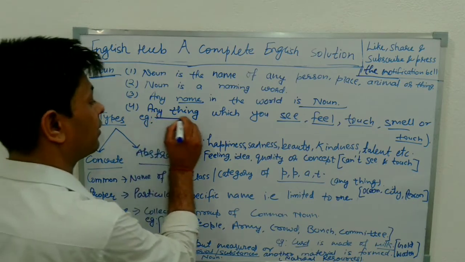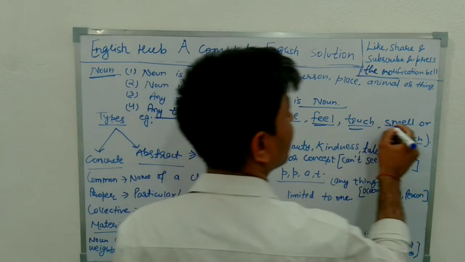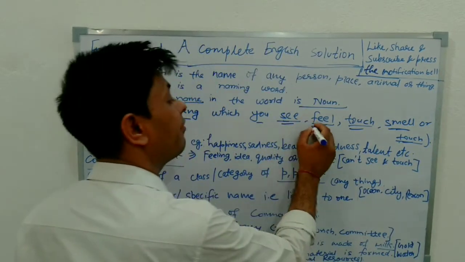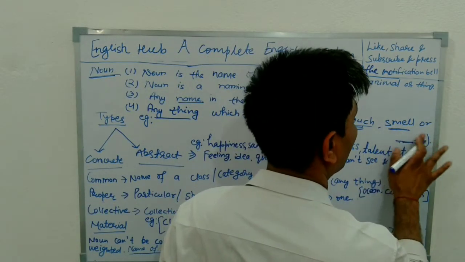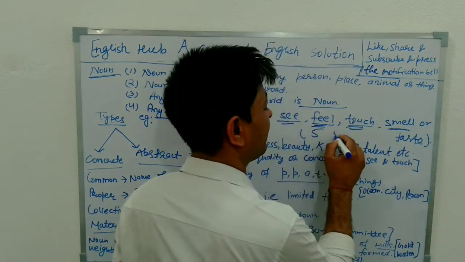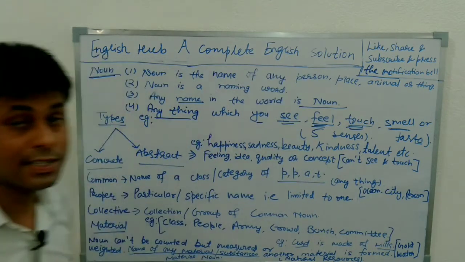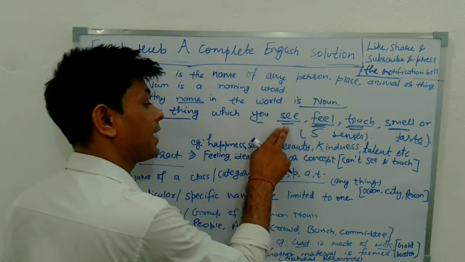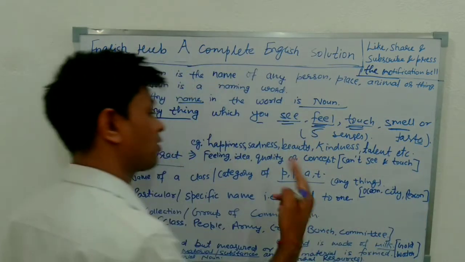Fourth, anything which you see, feel, touch, smell or taste. What is this? The 5 senses. Whatever we experience through our 5 senses, all things come under noun. Everything in the world that we can see, feel, touch, smell or taste is called a noun.